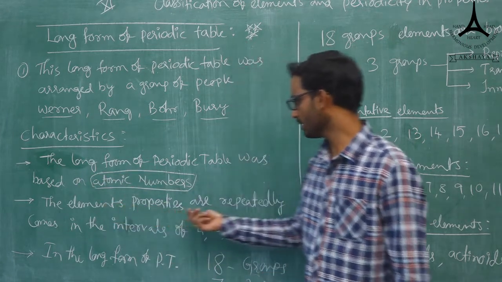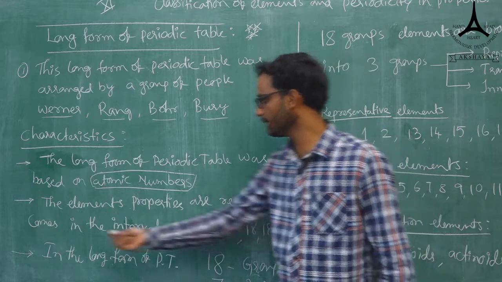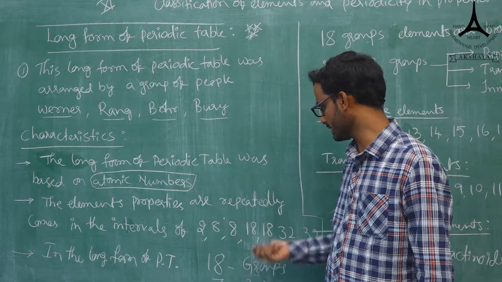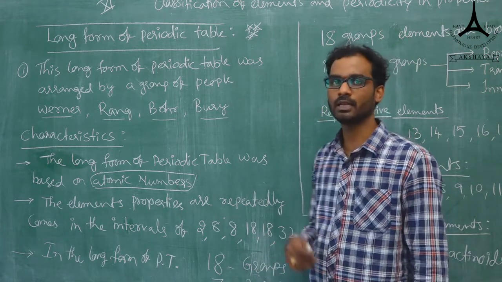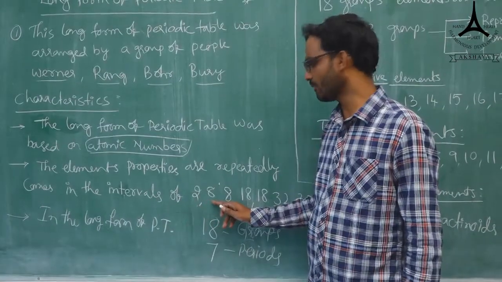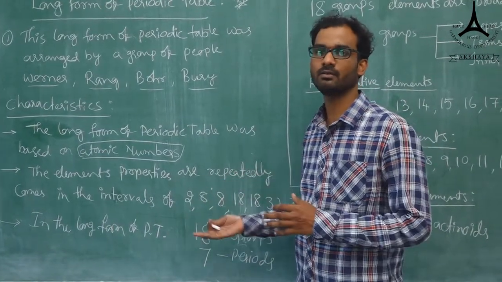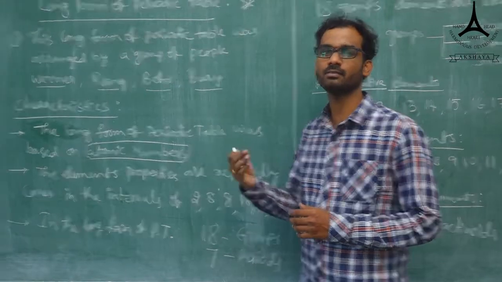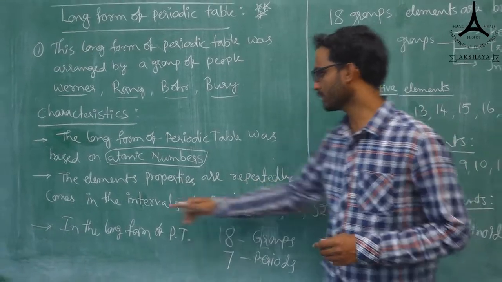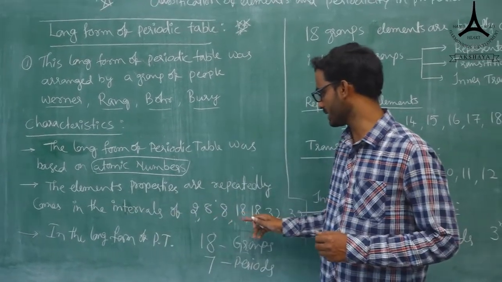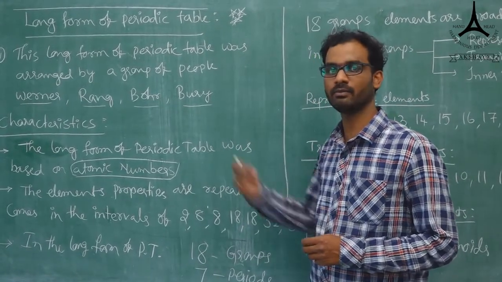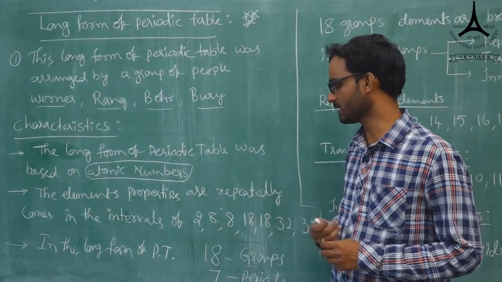Here the properties of elements repeatedly come in intervals of 2, 8, 8, 18, 18, 32, 32. That means after the second element, and after 8 elements, one more element comes that has some of the same properties. That is the meaning of periodic: repeatedly coming in intervals of 2, 8, 8, 18, 18, 32 and 32. We will see in the periodic table why these intervals come.